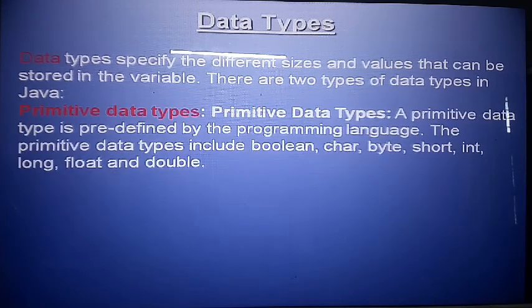Number one, primitive data types. What are primitive data types? A primitive data type is predefined by the programming language. It means the computer already understands the meaning of this data. It is already stored in the programming language, so it is predefined by the system. The primitive data types include boolean, char, byte, short, int, long, float and double. So there are a total of 8 primitive data types, predefined by the system.